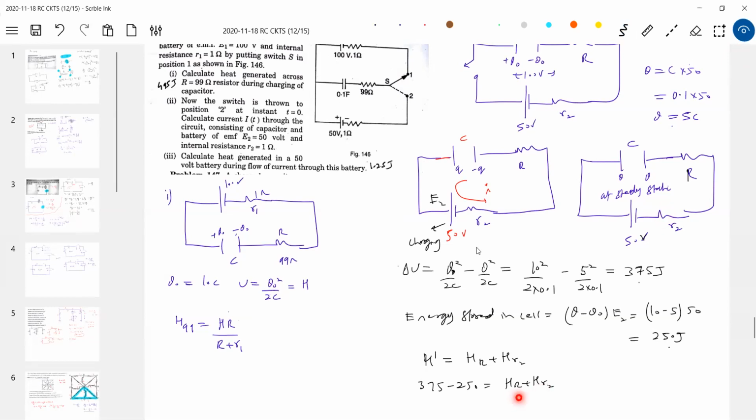But both are unknown. So again, they are in series, no? If they're in series, what is the formula? H_R by H_r should be equal to R by r. We'll agree to this formula. It is the potential divider formula, the same thing for energy also. The ratio of power dissipated when two resistors are in series. Power or energy, heat, both will be the same, no? Now replace H_R here.